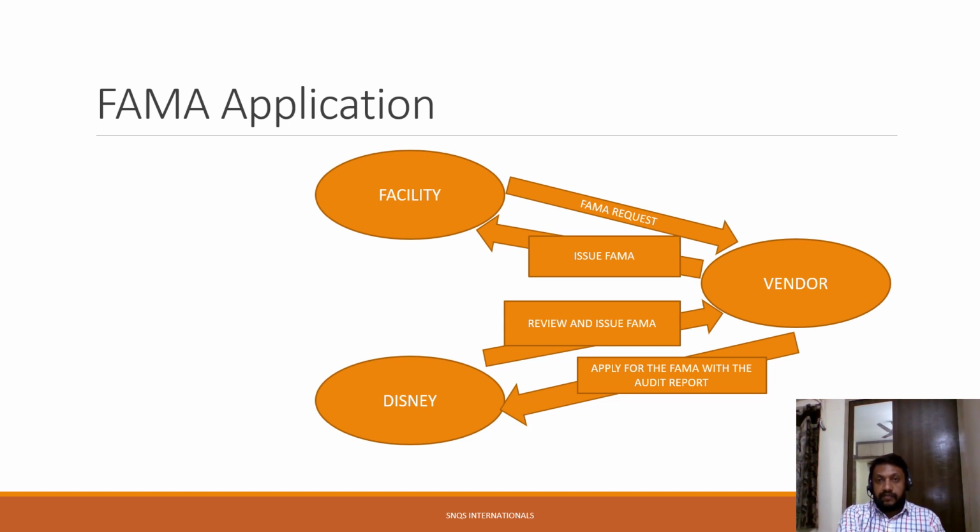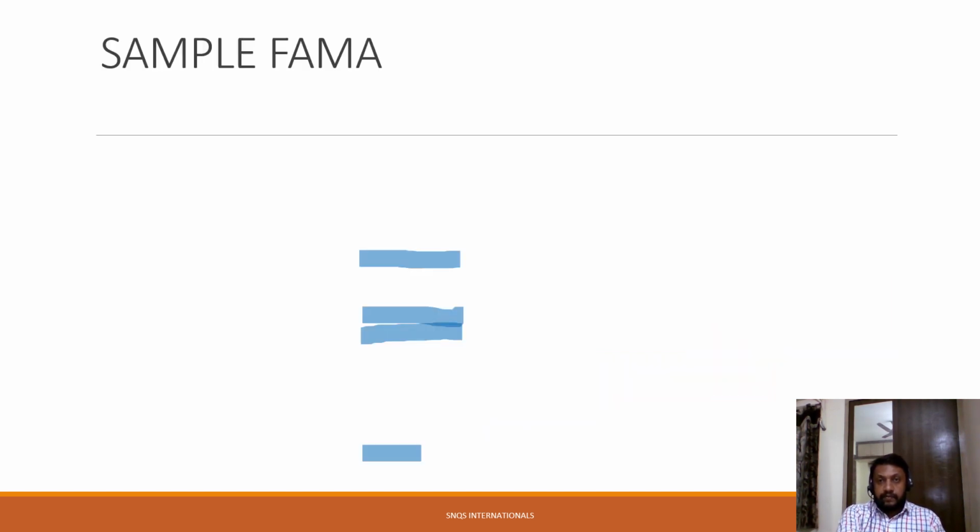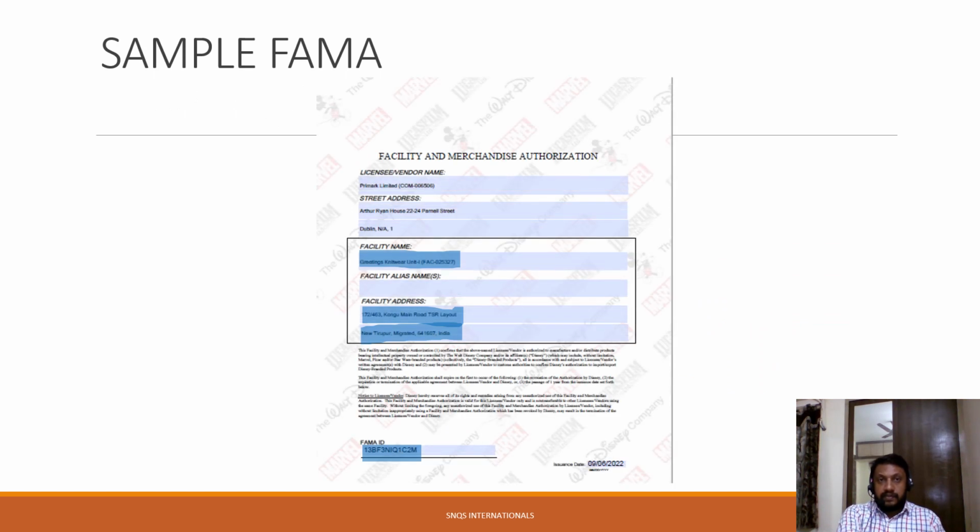Now the facility receives the FARMA. This is how a sample FARMA looks. Here you can see the facility name, the facility address, and the FARMA ID number, along with the FAC number. These are unique. This FAC number is a unique number issued to the facility, so it can be used only by the facility which owns that FARMA. And on the bottom right, you can see an issuance date.